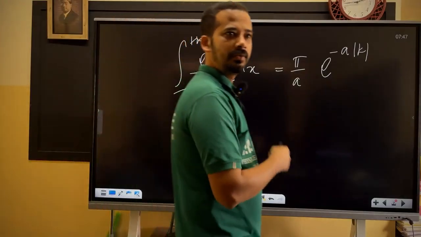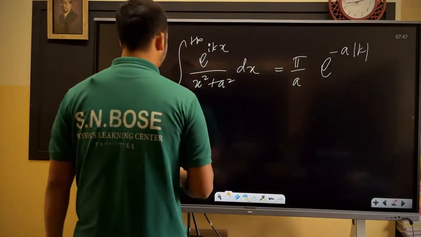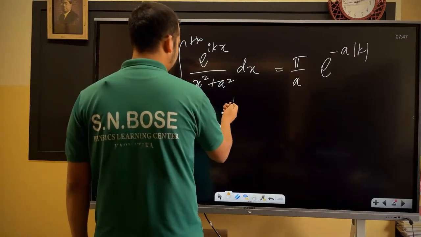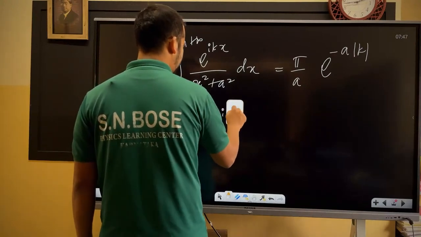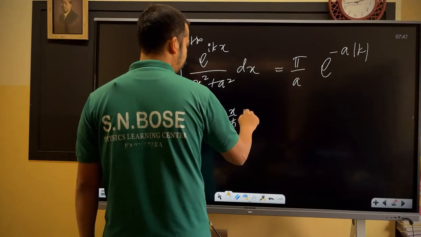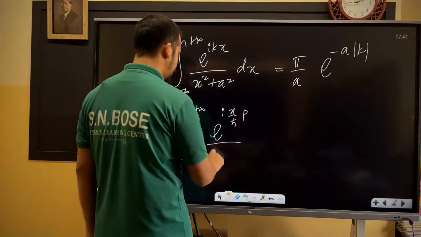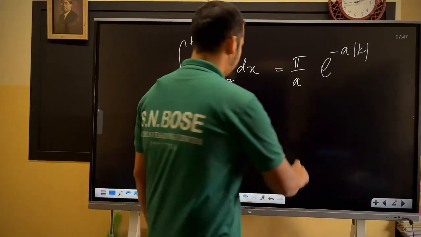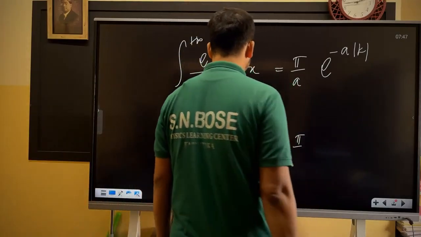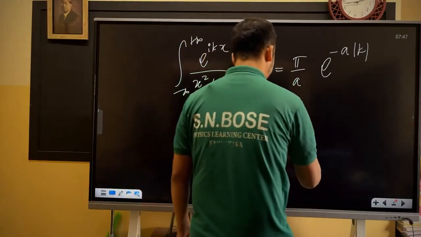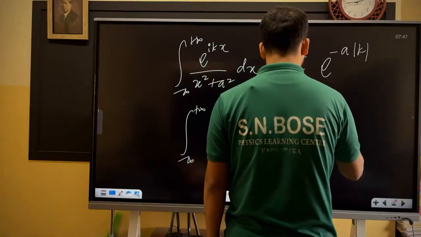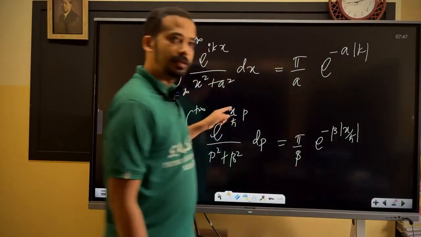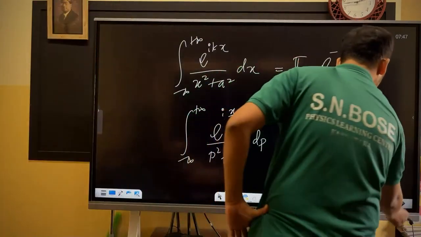Now you need to think quite in reverse over there. What I have here is minus infinity to plus infinity e power i, in place of k I have x by h bar into p, and in place of x you have p square plus beta square dp. Am I right? Can you see? So that's why it is pi by beta e power minus beta mod x by h bar. Am I right? Now look into this one.